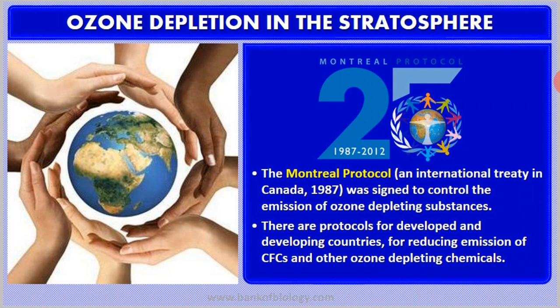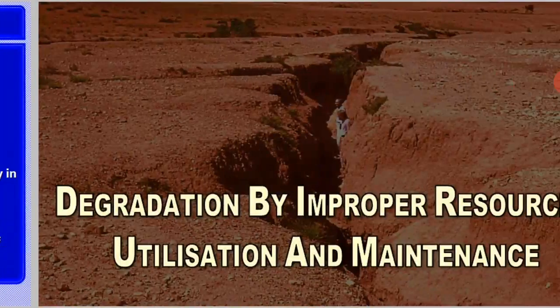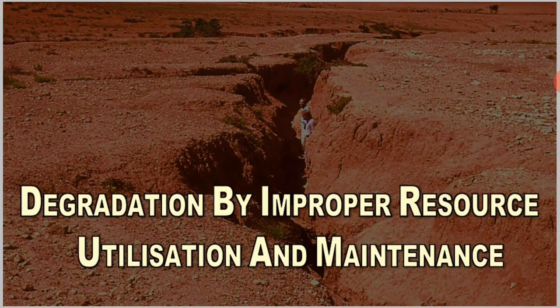Then the next part of this chapter is regarding degradation by improper resource utilization and maintenance. As you all know very well, human beings have always been degrading nature as well as the natural resources.